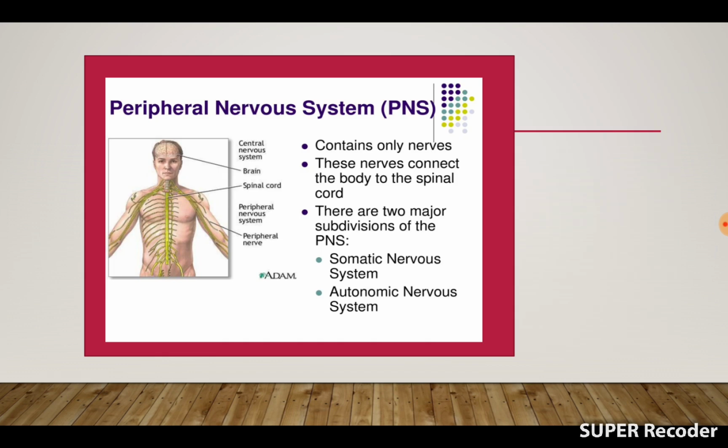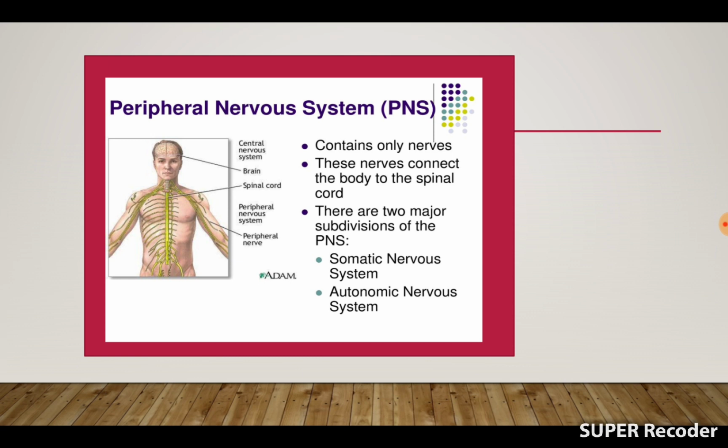Now today we will discuss the peripheral nervous system, that is PNS, one important part of the nervous system. The peripheral nervous system is composed of all the neurons and nerve fibers that connect the central nervous system to the rest of the body. The PNS is divided into two parts.